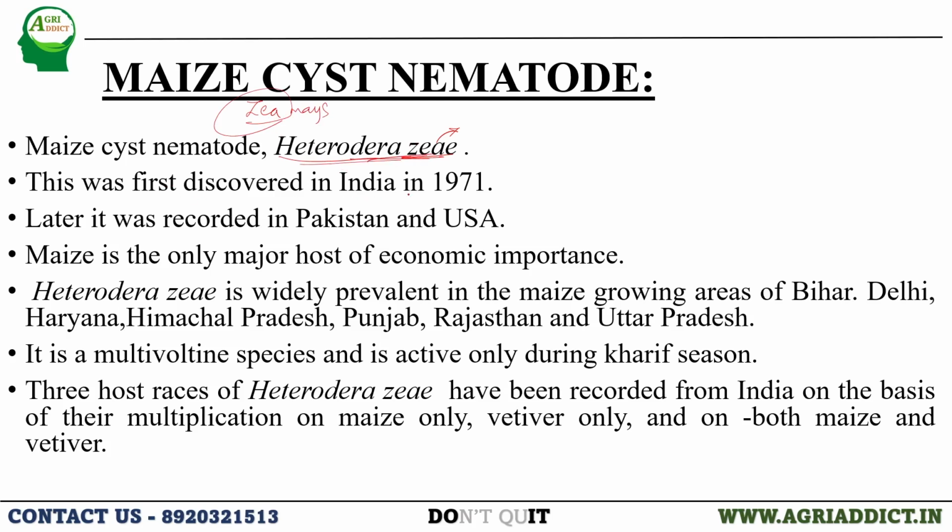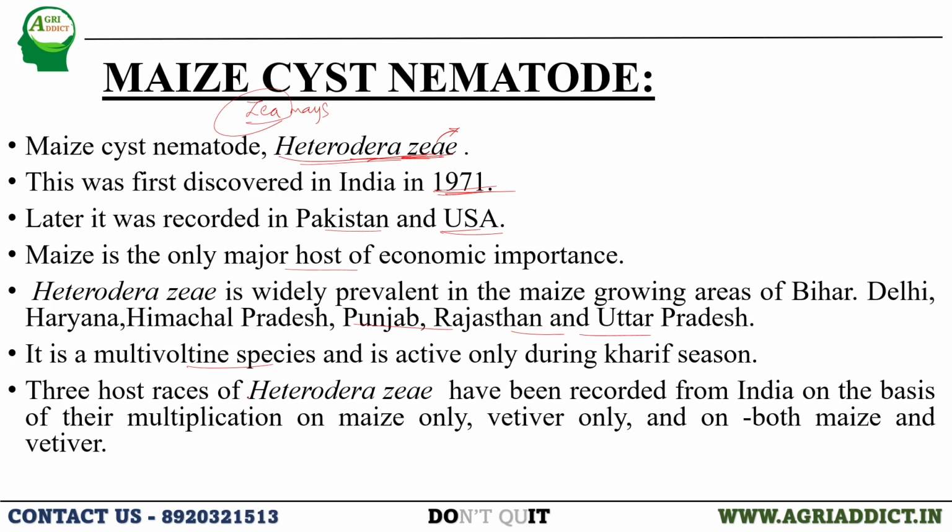This was first discovered in India in the year 1971. Later, it was also recorded in Pakistan and USA. Maize is the only major host of economic importance, so the name is maize cyst nematode. Heterodera zeae is also prevalent in maize growing areas like Bihar, Delhi, Haryana, Himachal Pradesh, Punjab, Rajasthan and Uttar Pradesh. It is a multi-voltine species and active only during the Kharif season.